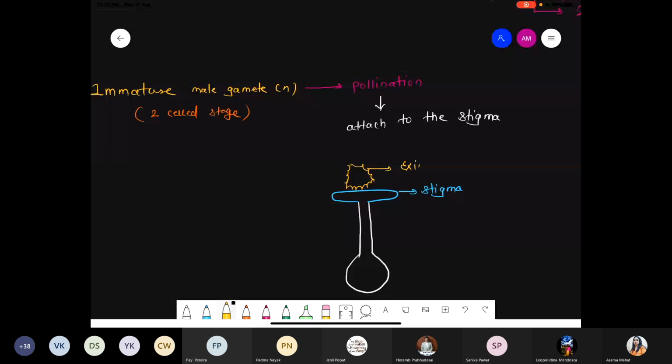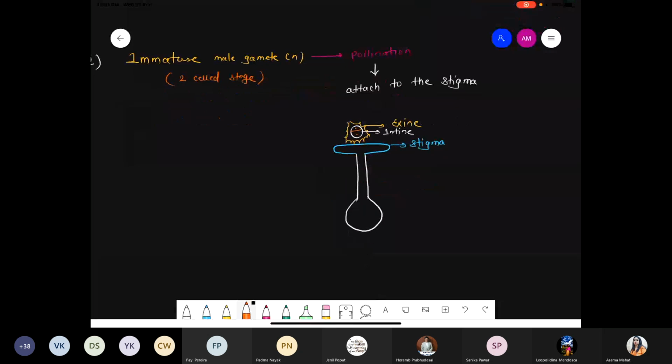So these are the pollen grain, exine layer. Now there is the presence of a layer that is called which layer? That is the intine layer. And there is the presence of two cells, one small in size, another large in size, that is the generative as well as the vegetative cell. Once that immature pollen grain attaches to the stigma, some conformational change will occur, and the next scenario,